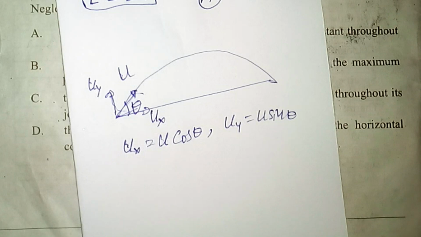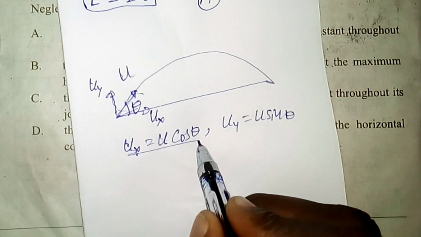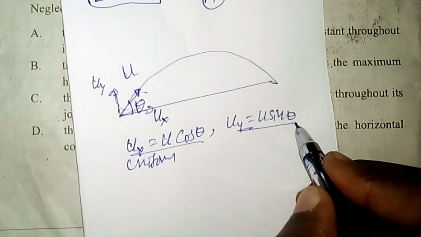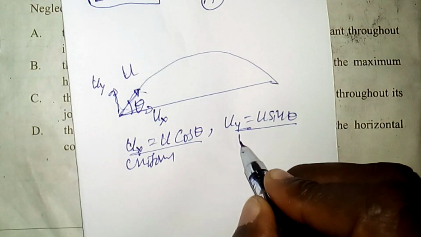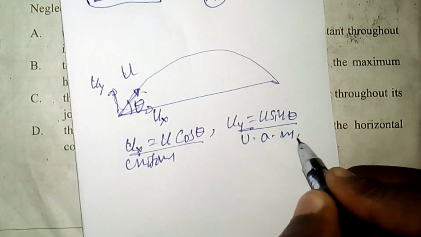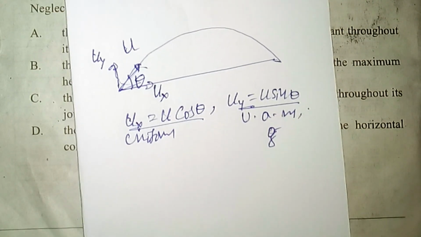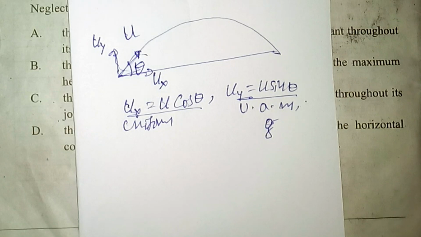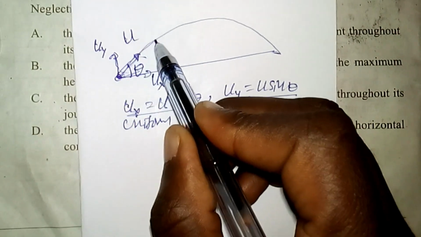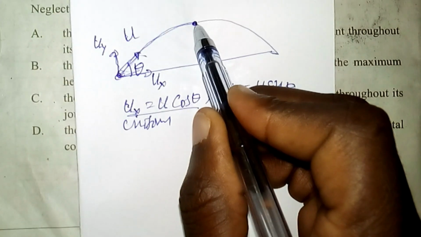In this case, the horizontal velocity is always uniform motion, while the vertical velocity of the projectile is uniformly accelerated motion, because g, the acceleration due to gravity, is acting on the vertical component of the velocity. While the projectile is ascending, the vertical velocity decreases and becomes 0.